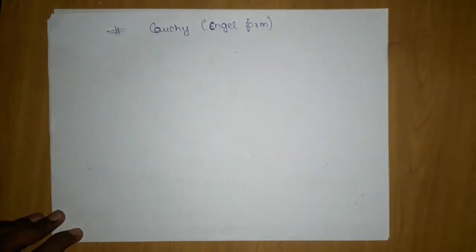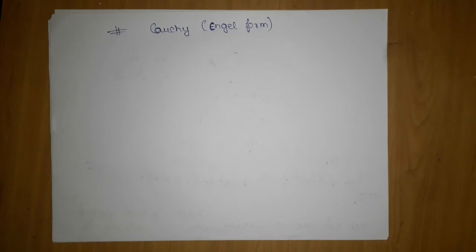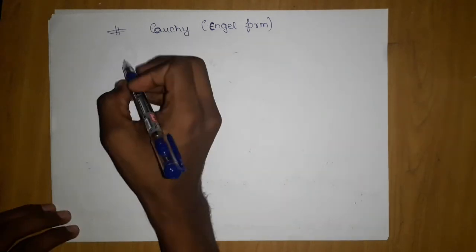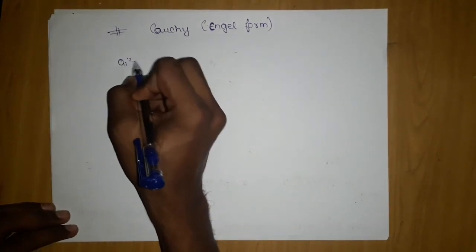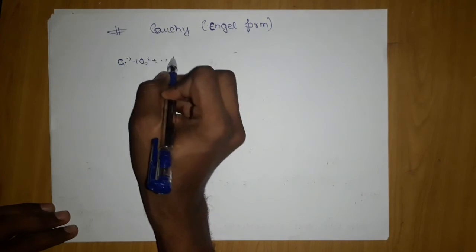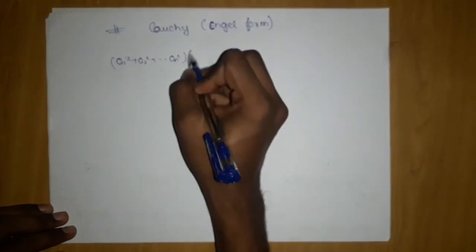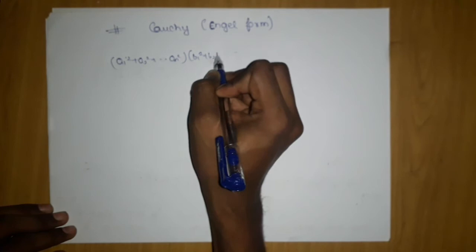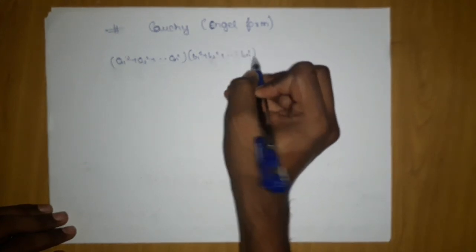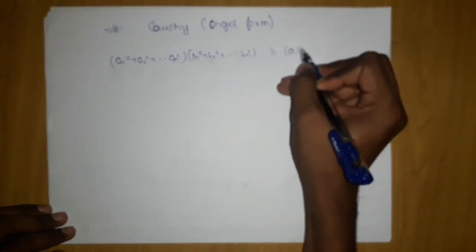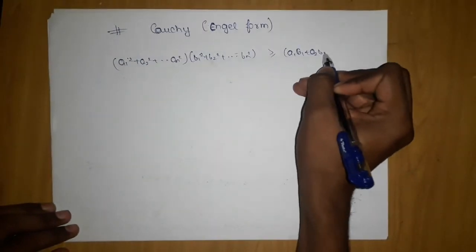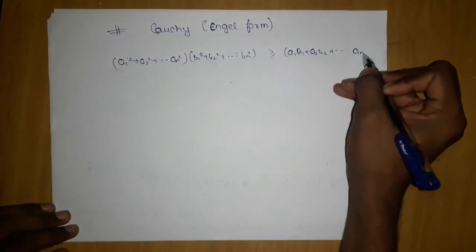Okay, Cauchy Engel form. This is nothing new. Many children create a hype that this concept is very dangerous. Not dangerous, difficult to understand. It comes with the Cauchy inequality, which was: a1 square plus a2 square and so on till an square, into b1 square plus b2 square and so on till bn square, greater than or equal to a1 b1 plus a2 b2 and so on till an bn.